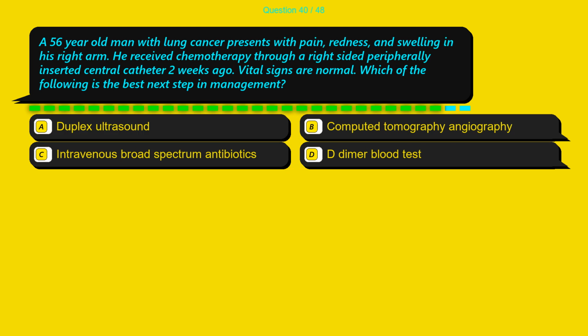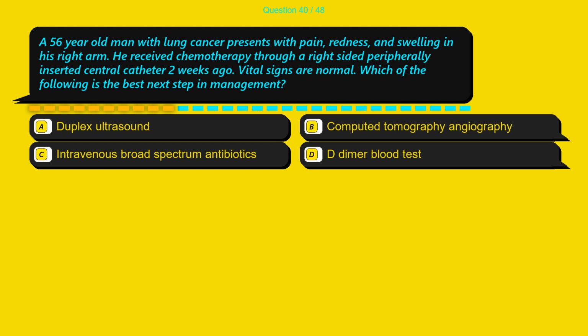Question 40. A 56-year-old man with lung cancer presents with pain, redness, and swelling in his right arm. He received chemotherapy through a right-sided peripherally inserted central catheter 2 weeks ago. Vital signs are normal. Which of the following is the best next step in management?